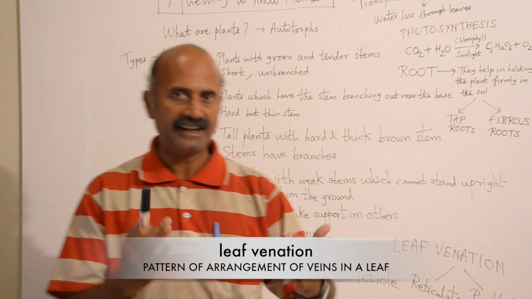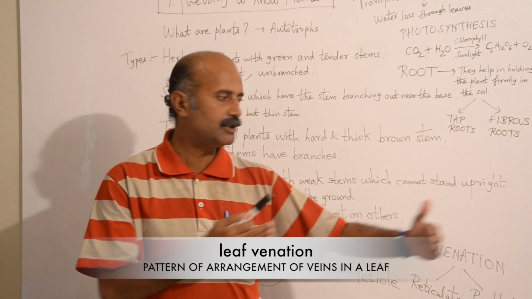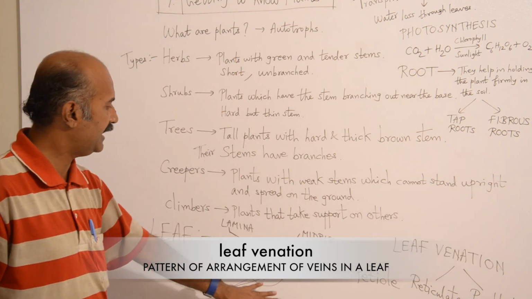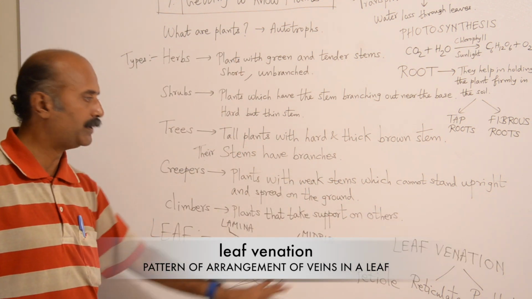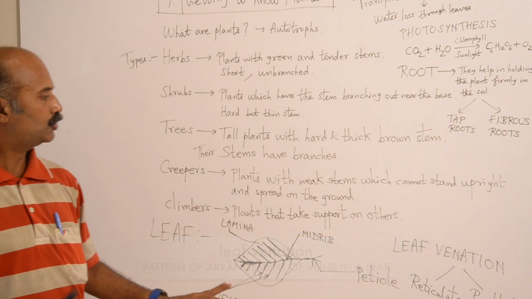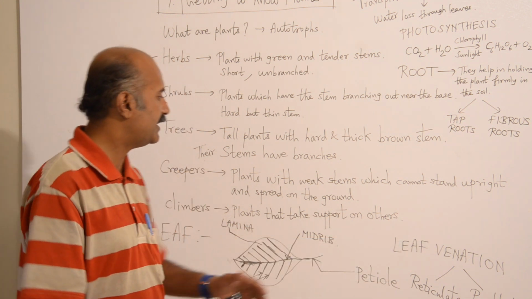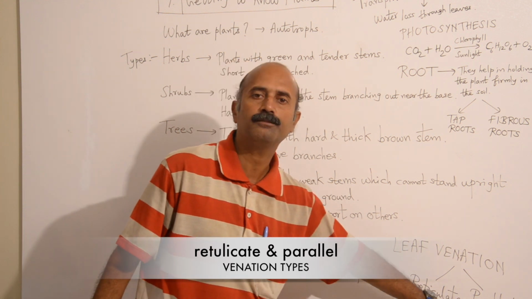The pattern of arrangement of veins in leaves is known as venation. From veins we get venation. You have two kinds of venation.